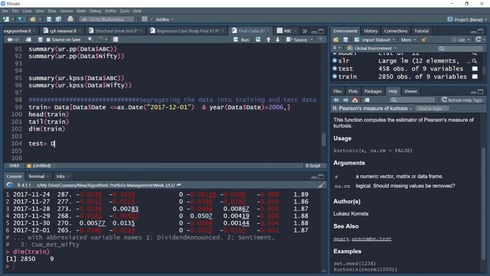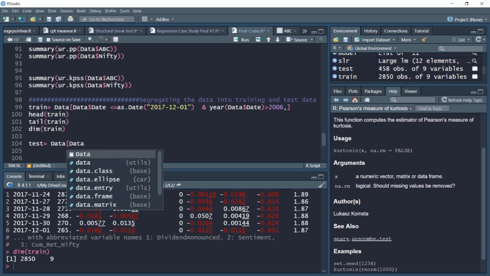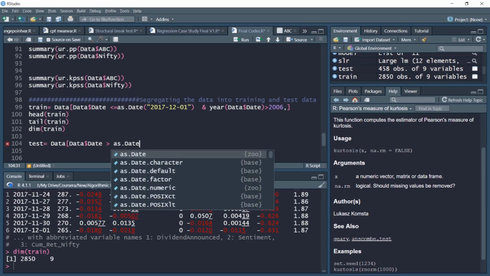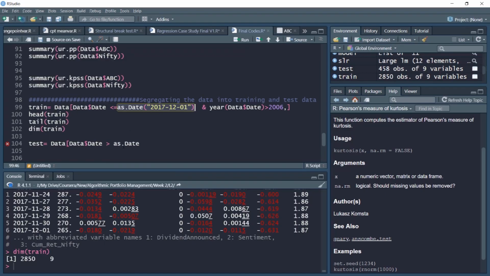Similarly, we'll select our test data, in a similar manner. We'll filter it. Data$date should be greater than, and this time around we'll use the exact same date criteria, precisely the date that we selected earlier. So all the observations with a higher date number will be taken here.